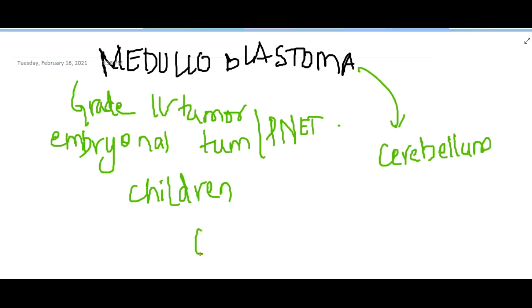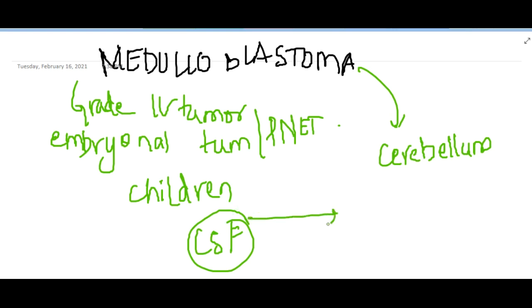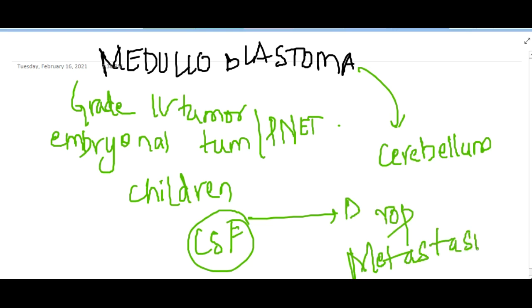Dissemination occurs through CSF, giving rise to nodular masses at some distance from the primary tumor, called drop metastasis.